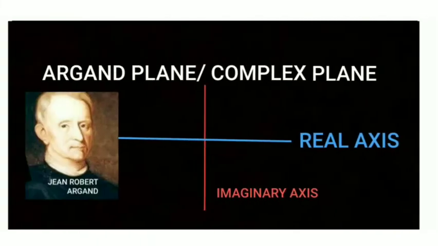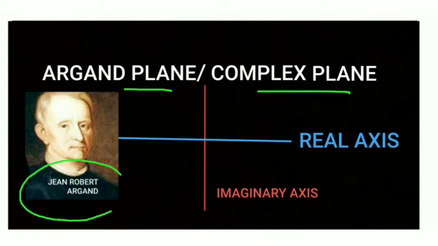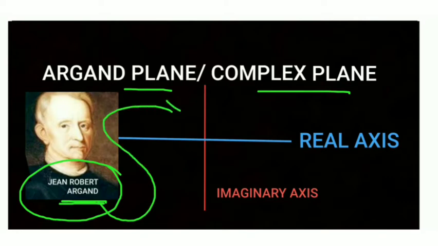The next topic is the Argand plane or complex plane, which was introduced by Jean Robert Argand. His name is Argand, so this plane is called the Argand plane or complex plane.